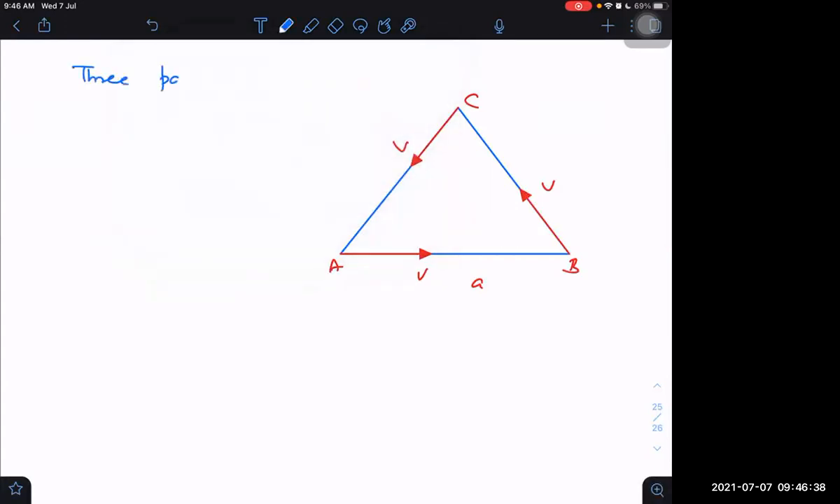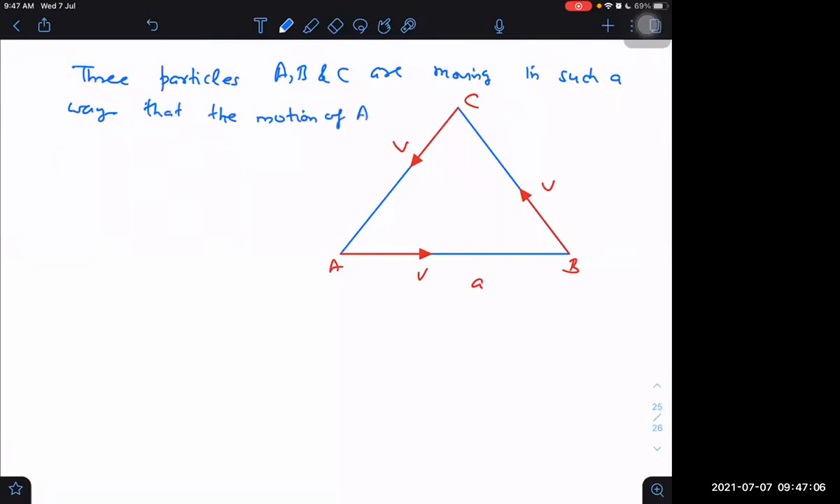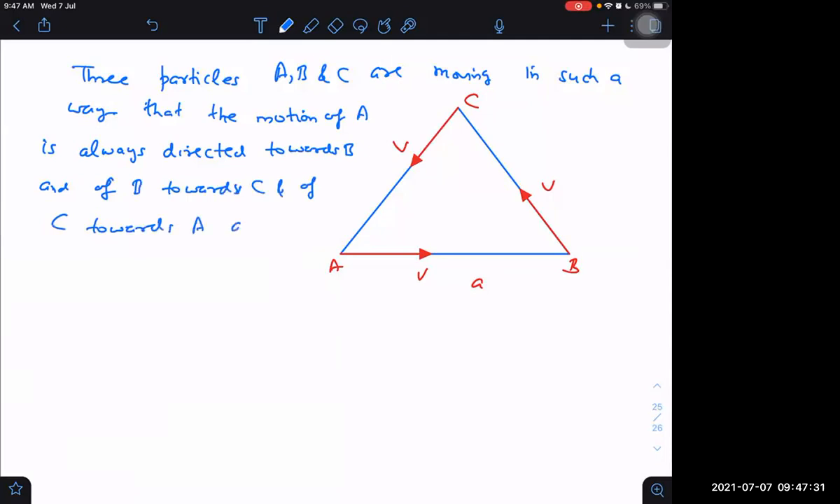Three particles A, B, and C are moving in such a way that the motion of A is always directed towards B, of B towards C, and of C towards A, as shown.